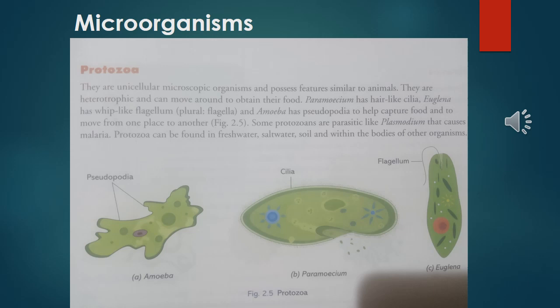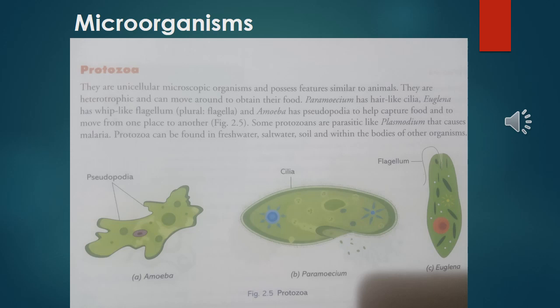Today let's know about protozoa. Protozoa is a unicellular microscopic organism and possesses features similar to animals. They are heterotrophic and can move around to obtain their food. So remember, protozoa is heterotrophic, meaning they cannot make their own food. They take their food from different sources.